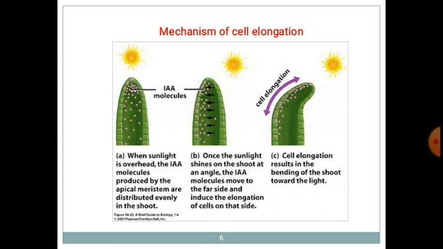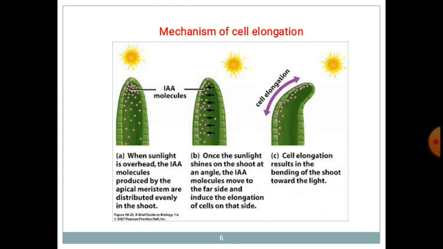When IAA molecule is present in that particular shoot or stem and sunlight is overhead, this IAA molecule produced by the apical meristem is distributed evenly in the shoot.